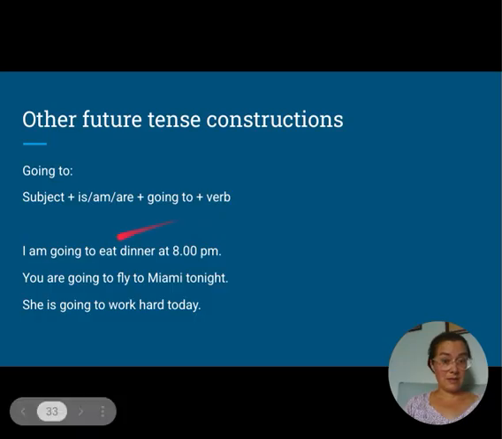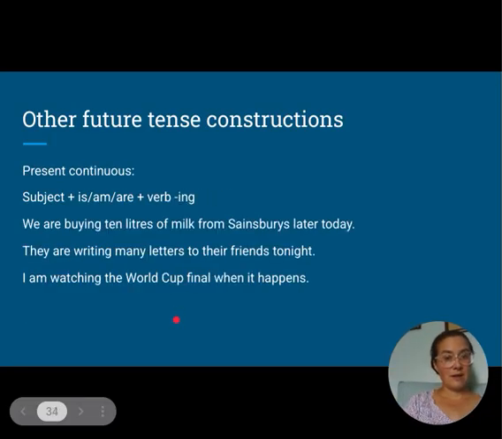And I didn't write base form there. Here's some examples. I am going to eat dinner at 8 p.m. So again, this is something that's not happened yet. It's in the future. You are going to fly to Miami tonight. And I don't even have to say tonight. It's still future. You are going to fly to Miami. It has not happened yet. This going to is a way of showing that it's not happened yet. It's in the future. She is going to work hard today.